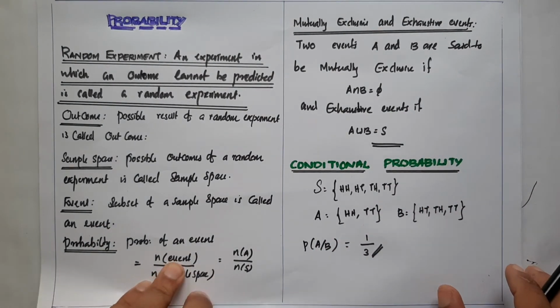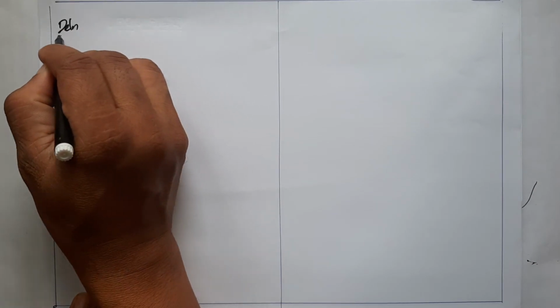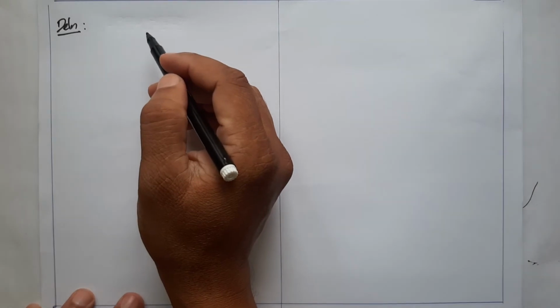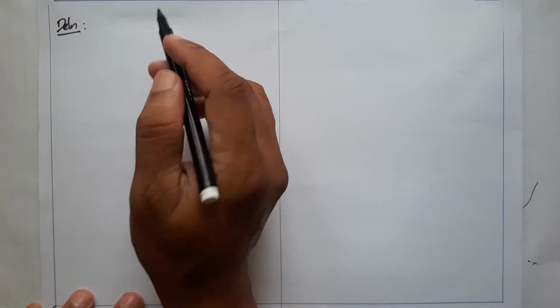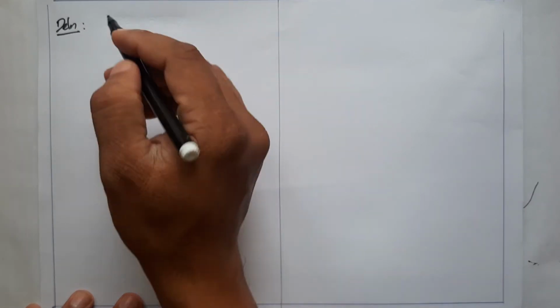That is, suppose E and F are two events associated with the sample space S. Our definition is very important.